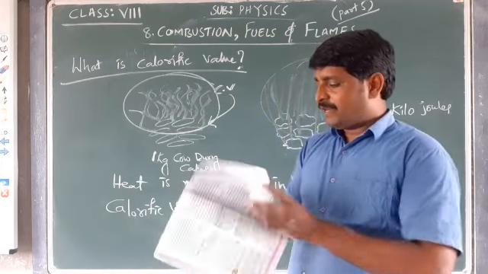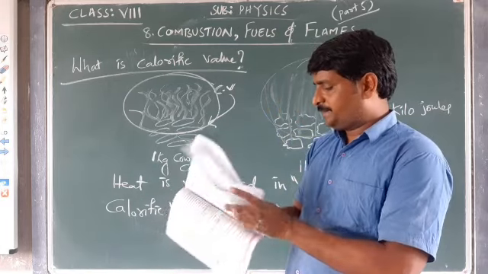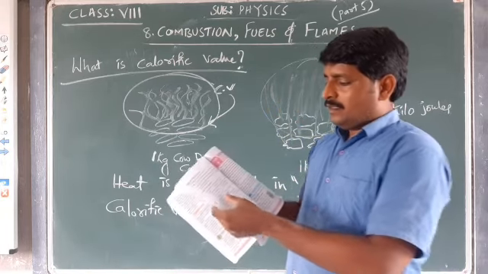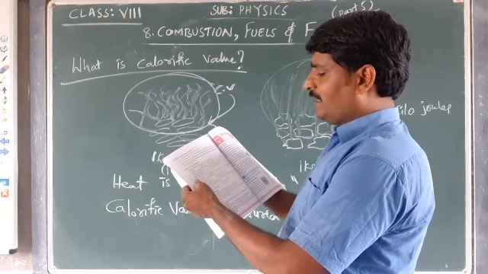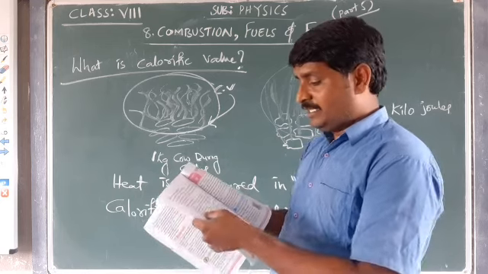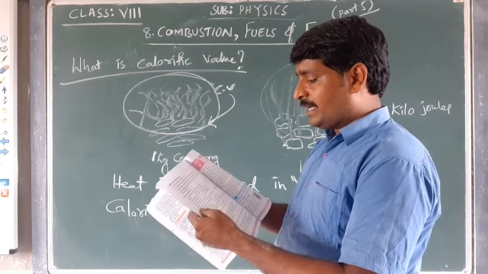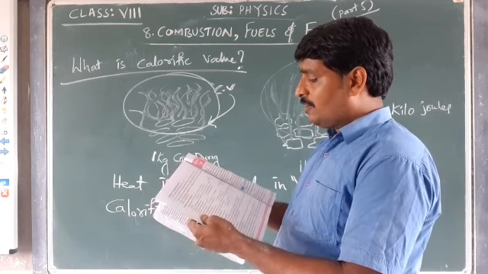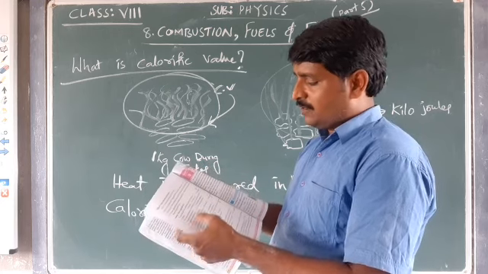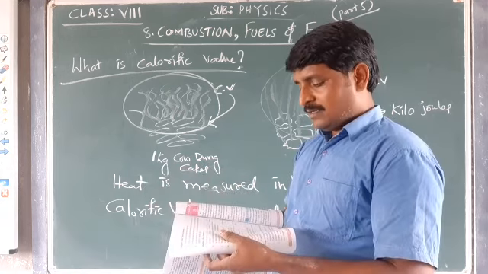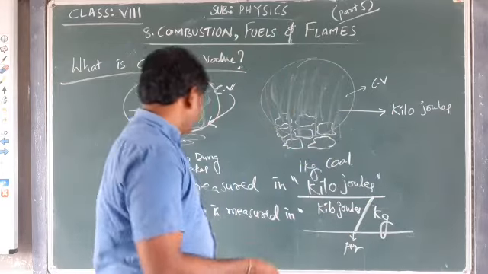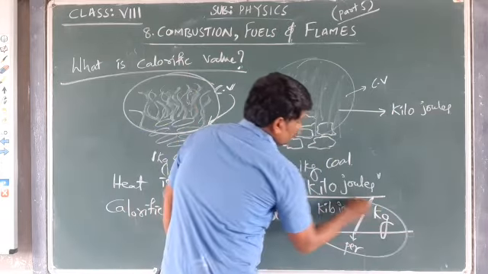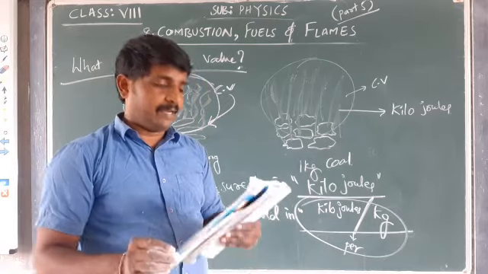For example, a multiple choice question: the unit of calorific value is Newton per gram, Newton per kg, kilojoules per kg, or kilojoules per gram. The third one, C, is the right answer. The unit of calorific value is kilojoules per kg. That you have to keep in mind.